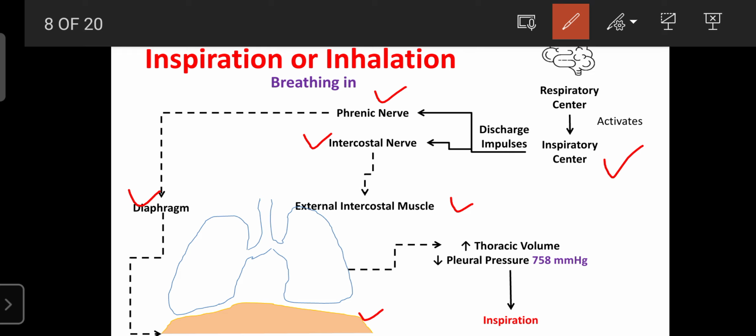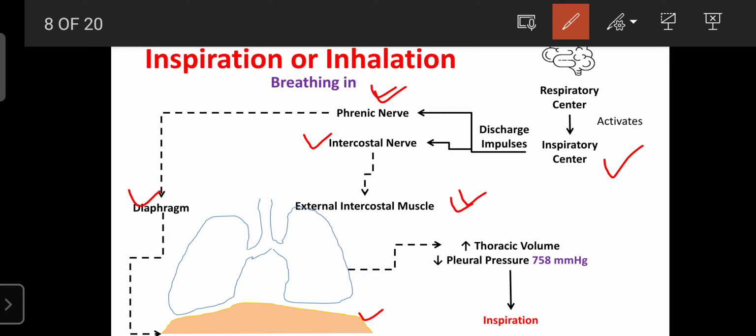This diaphragm gets the message from the inspiratory center with the help of the phrenic nerve. The next component involved in inspiration and expiration is the external intercostal muscle. These are the muscles above the ribs, dear students, and they are known as the external intercostal muscles.